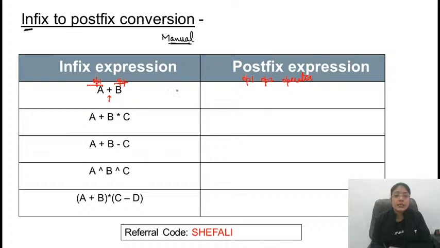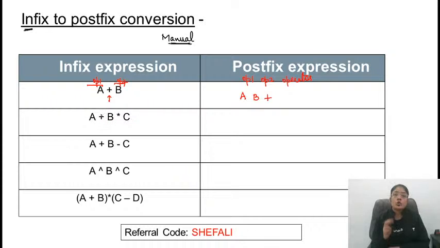So what will be its equivalent postfix expression? Operand 1 is A, operand 2 is B, and then operator is plus. So this is the equivalent postfix expression. Very easy, no problem in this. Let's go to the other case.